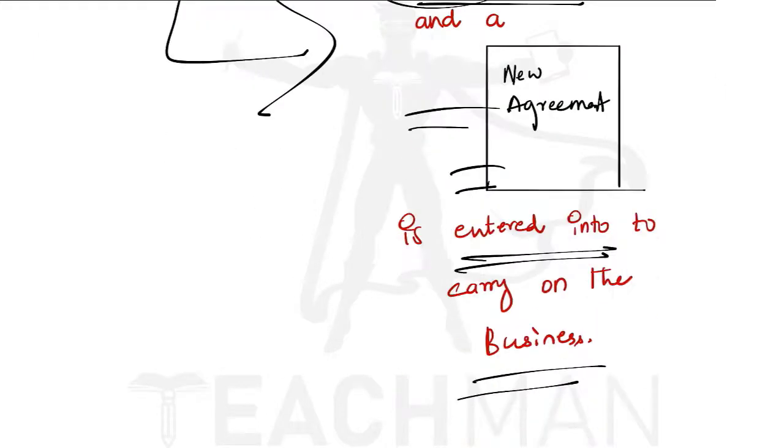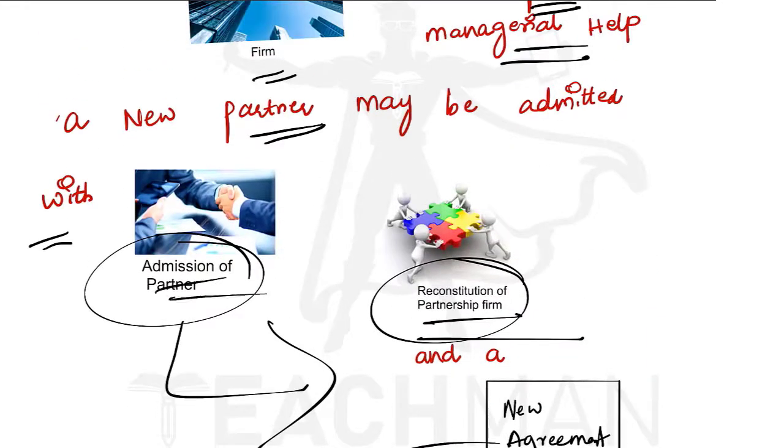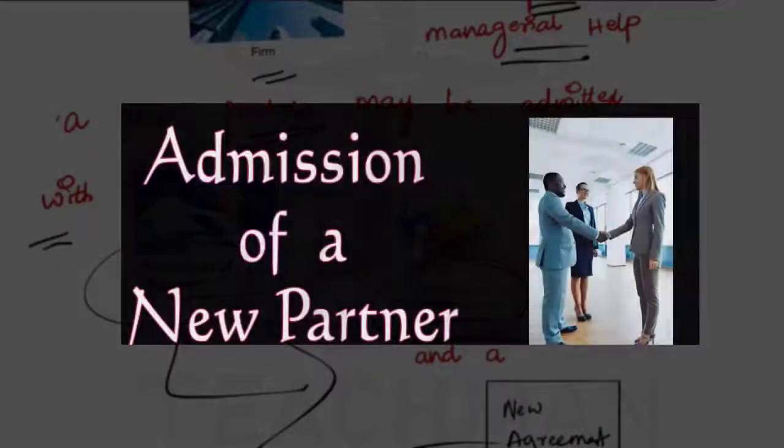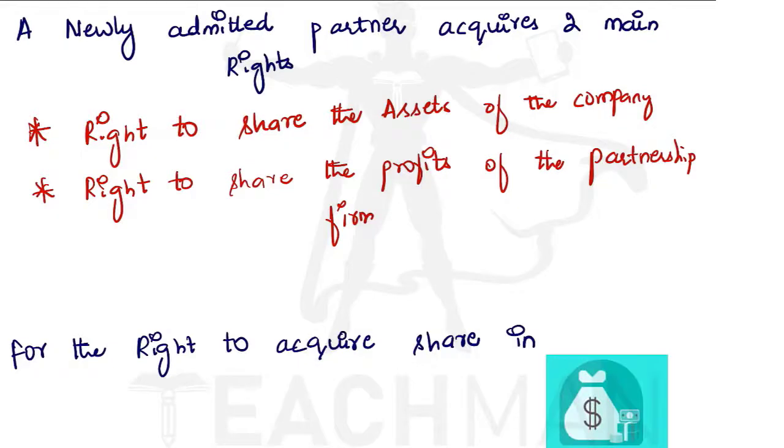Because of this new partner, a new agreement is made and the partnership firm is reconstituted. The partnership deed is revived, made new, to carry on the business with the new partner. So this is known as admission of a new partner. A newly admitted partner acquires two main rights.